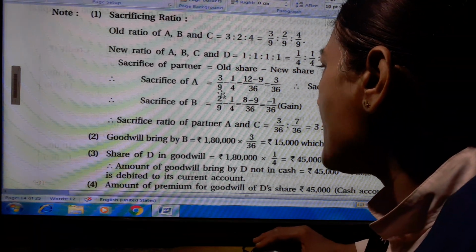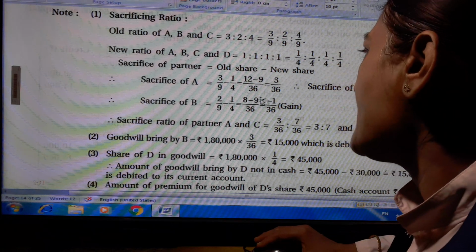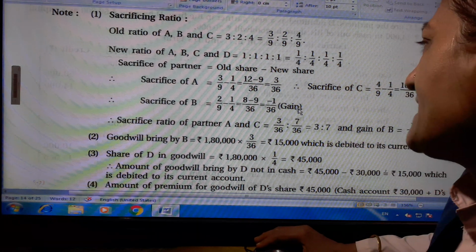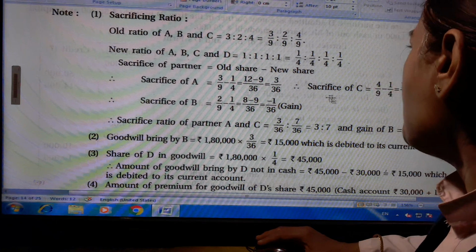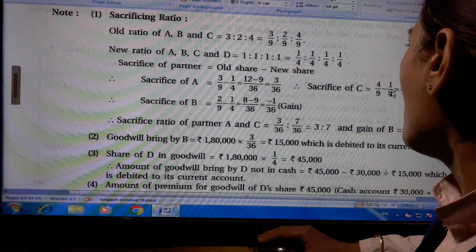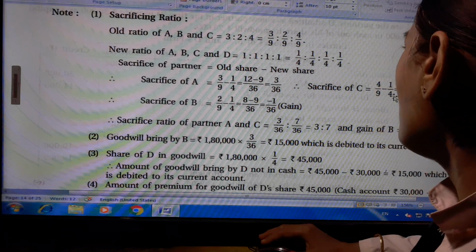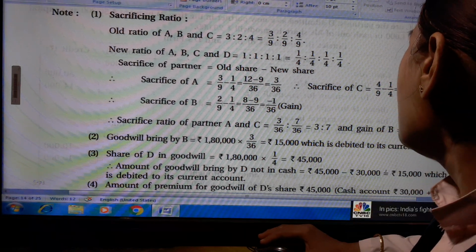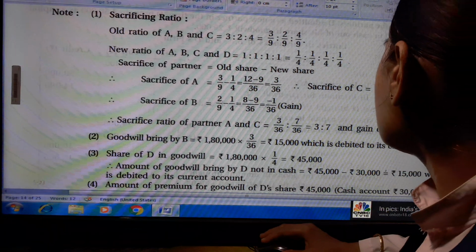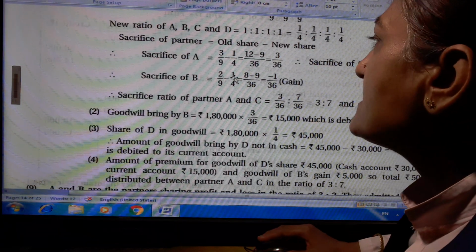Sacrifice of B 2 upon 9 minus 1 upon 4. Here 4 2s are 8 and 9 1s are 9. 8 minus 9, minus 1 upon 36. Gain is there. Sacrifice of C 4 upon 9 minus 1 upon 4. Here also 16 minus 9 upon 36. 4 4s are 16 and 9 1s are 9. 16 minus 9 upon 36 is equal to 7 upon 36.